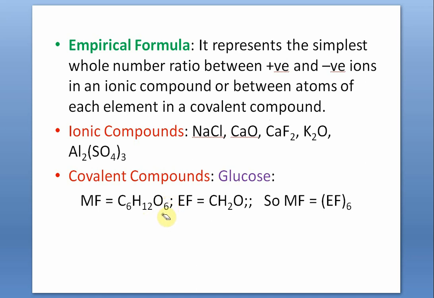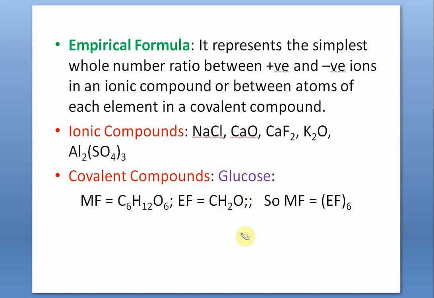But if you simplify by dividing all the elements by 6, you get a simpler formula that we can call the empirical formula of glucose, CH2O, and multiplying with 6, the empirical formula is converted to the molecular formula. This empirical formula is not as important as for ionic compounds.